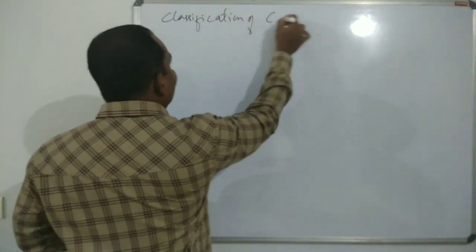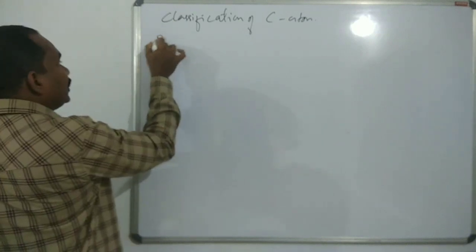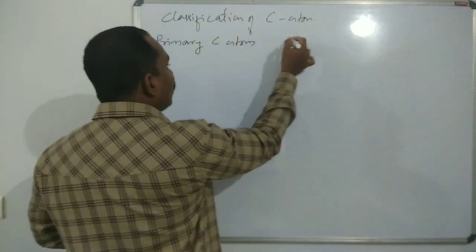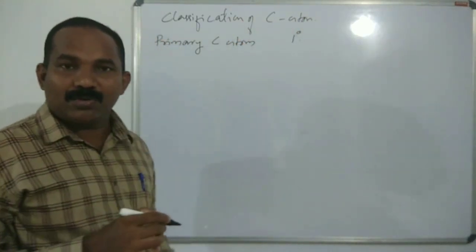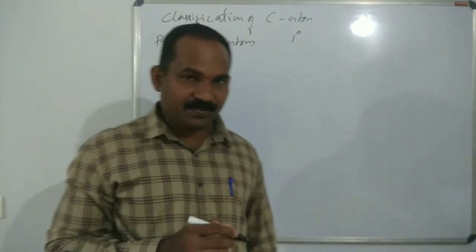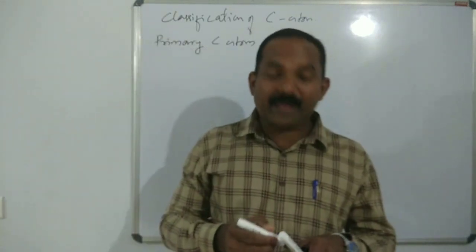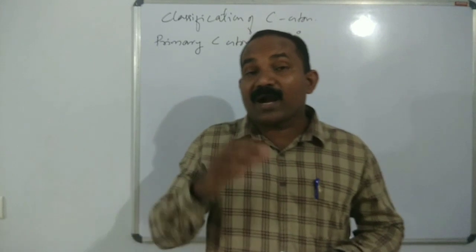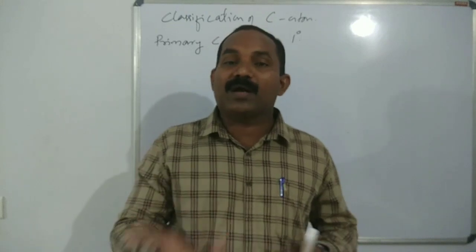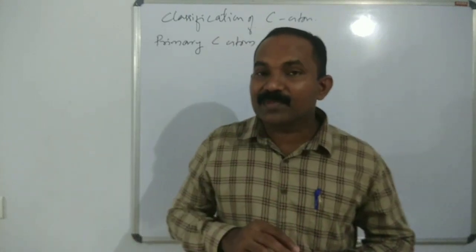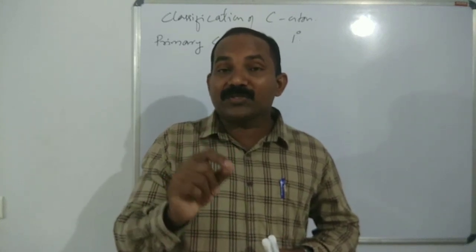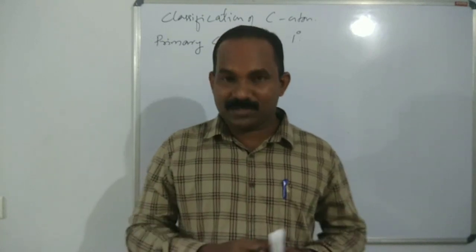Classification of carbon atom. First one is primary carbon atom. Primary carbon atom is denoted by 1 degree. What is a primary carbon atom? A primary carbon atom means a carbon atom bonded to one carbon or no carbon atoms. Please listen. A primary carbon atom is a carbon which is bonded to one carbon or no carbon atoms.